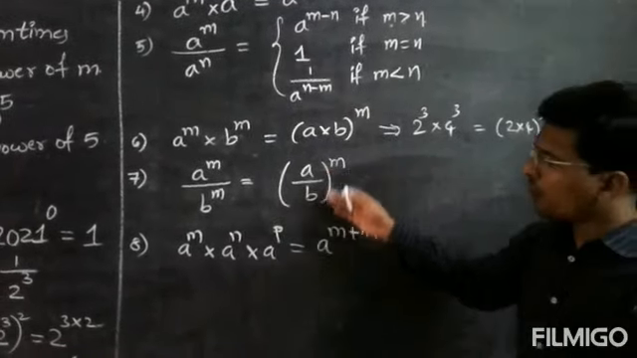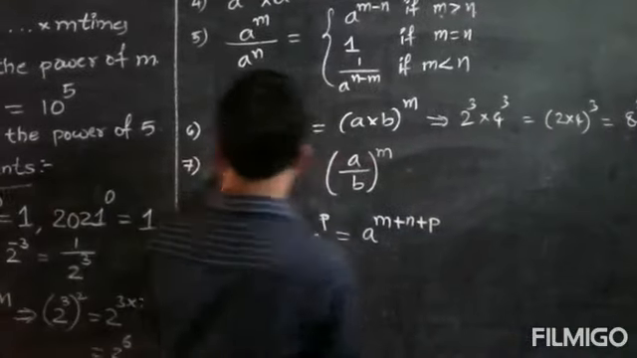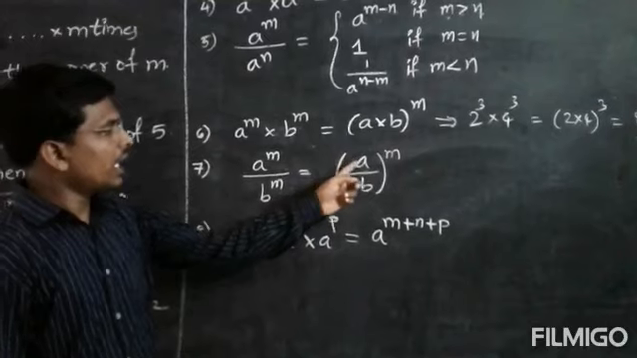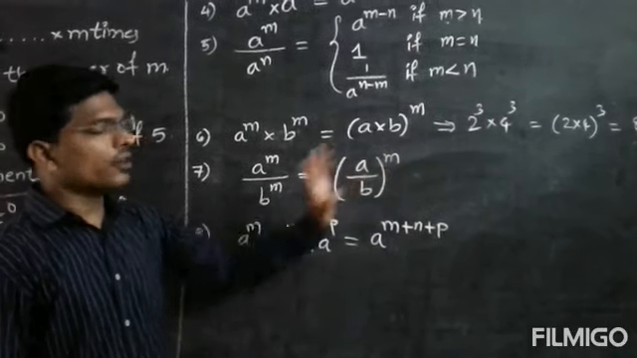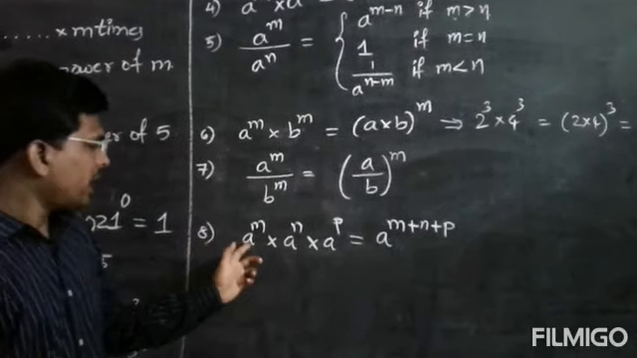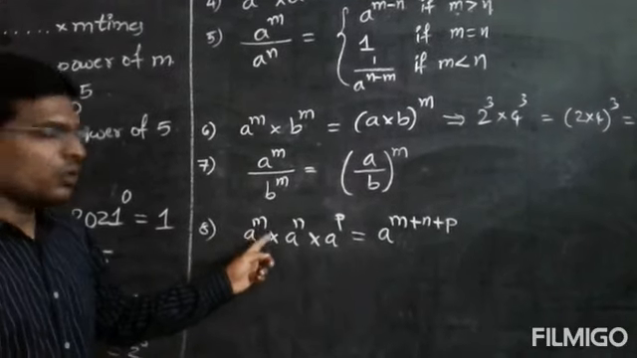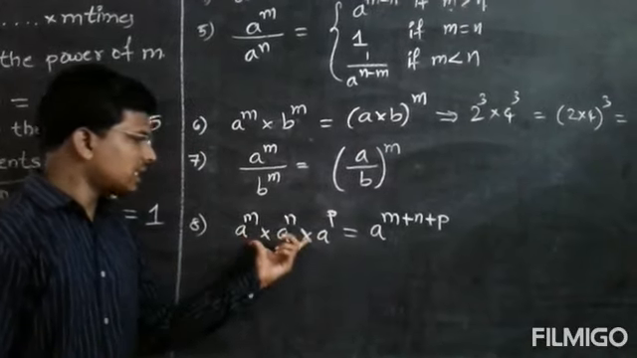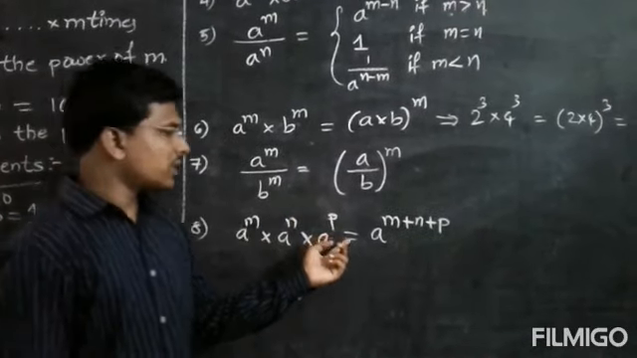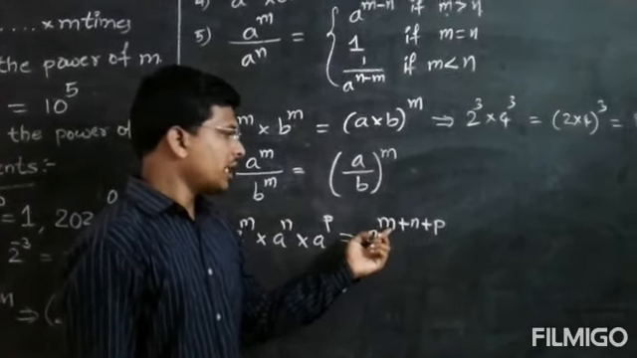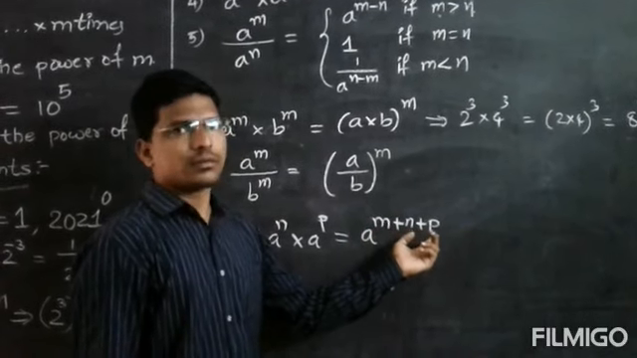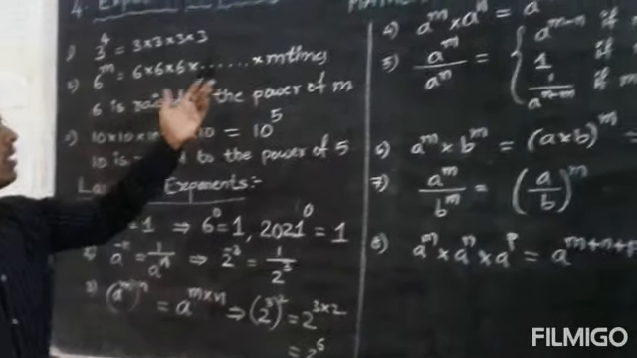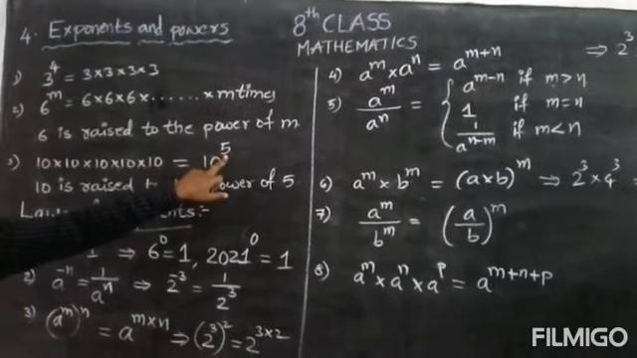So remaining two formulas also in the same way. A to the power of m by b to the power of m is equals to a by b whole to the power of m. Next, eighth formula, a to the power of m into a to the power of n into a to the power of p. So here bases are same, powers are different. So that is equals to a to the power of m plus n plus p. Okay. So downwards all are bases, and the ones above are known as exponents.